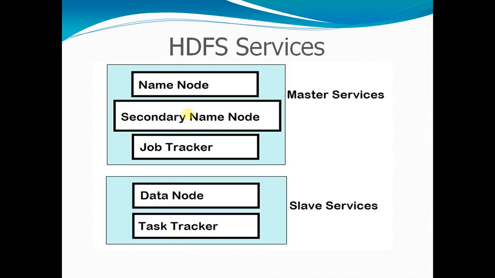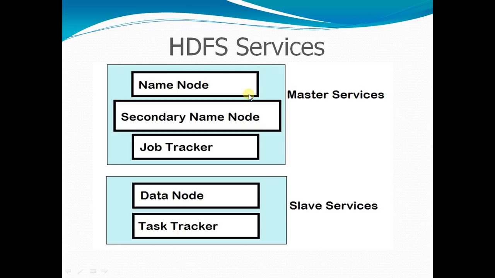So now we will look at the basic services of HDFS. HDFS basically contains two services, master services and slave services. In master services it contains name node, secondary name node, and job tracker. Slave services contain data node and task tracker. Job tracker and task tracker will be explained in our MapReduce section. So I'm going to discuss all the basic things in HDFS services.